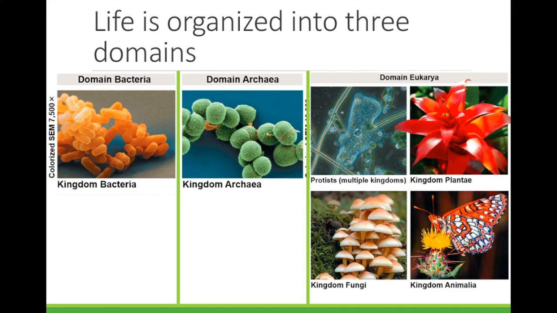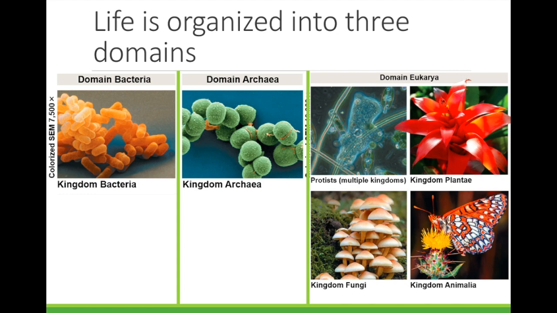The last domain, eukarya, is made up of 4 different kingdoms. The prefix EU again means true, and karya, that suffix, means nucleus. So all of the kingdoms inside domain eukarya have a true nucleus inside of their cells. The 4 kingdoms are kingdom plantae, kingdom animalia, kingdom fungi, and the protists.